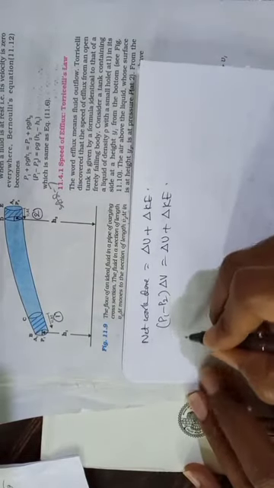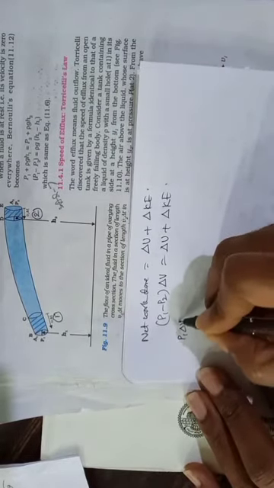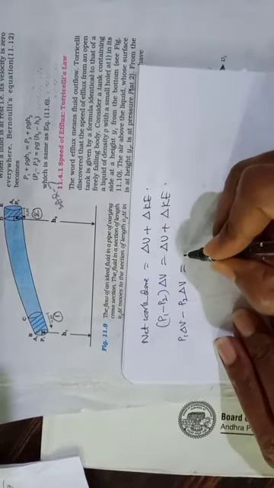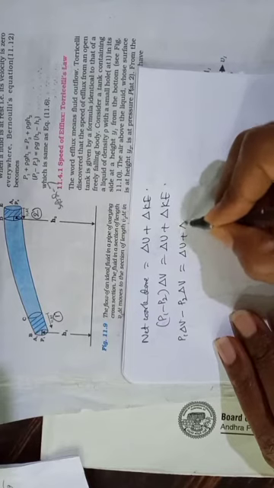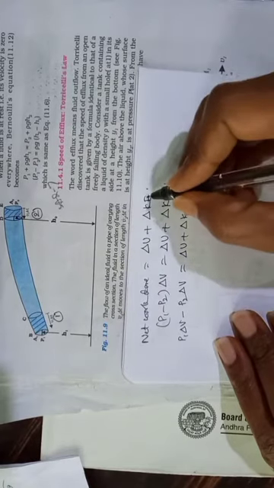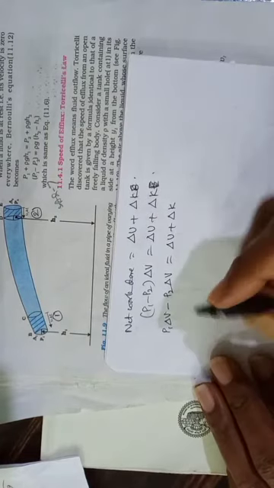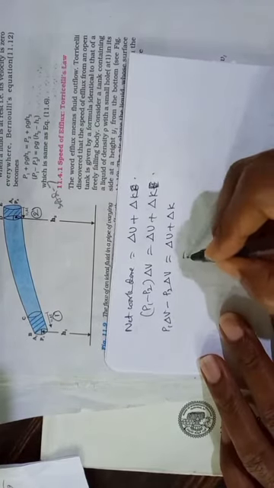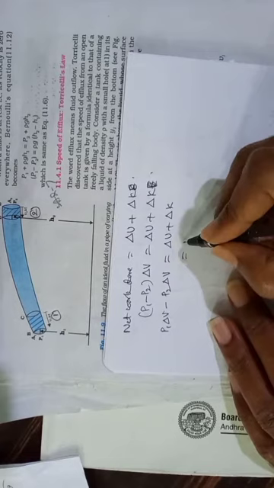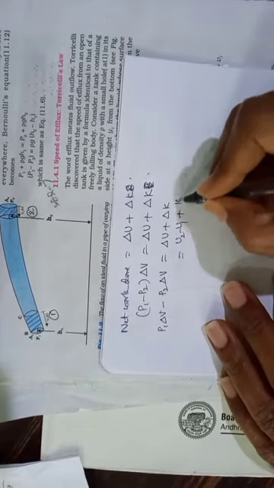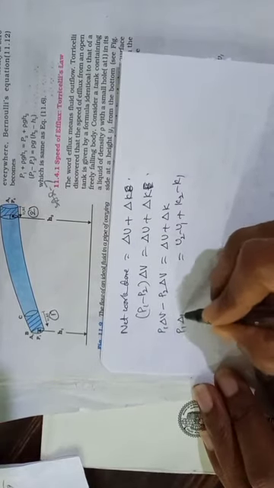Now expanding this, P1 delta V minus P2 delta V is equal to delta U plus delta K. Now let us write this: change in potential energy means U2 minus U1, change in kinetic energy means K2 minus K1, and this as usual.